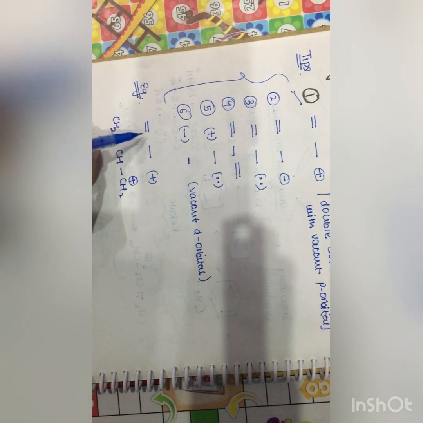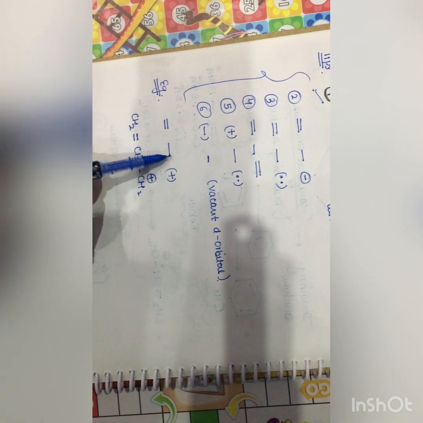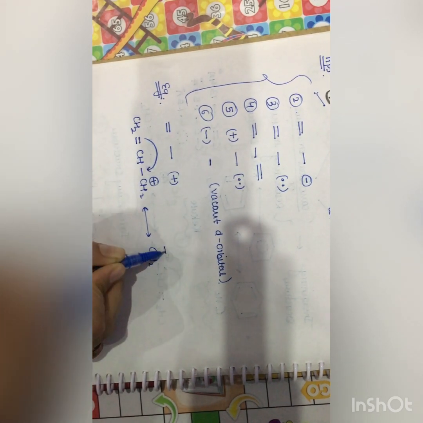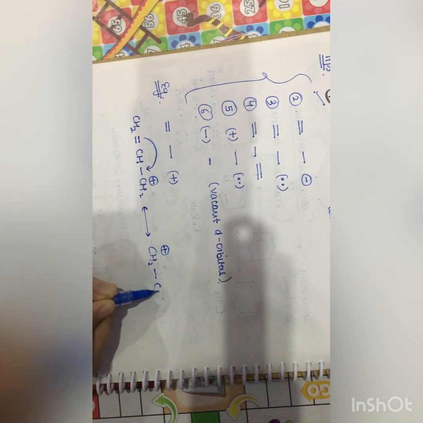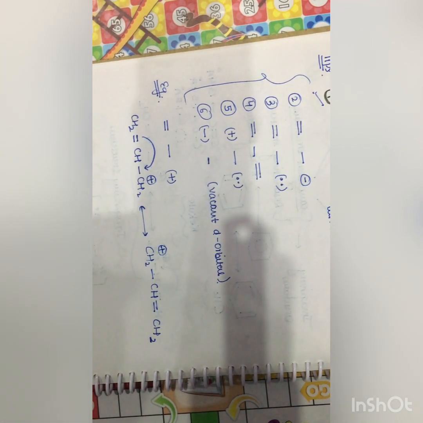Here you can see double bond, single bond, then positive charge. Shift this pi electron here, and resonance will take place by shifting of pi electrons. So here CH2 carries a positive charge, single bond, CH double bond CH2.